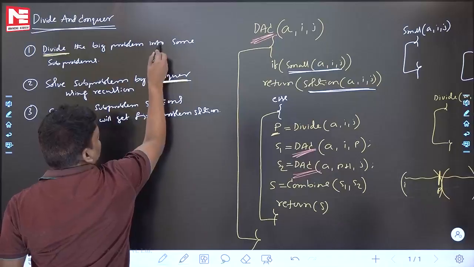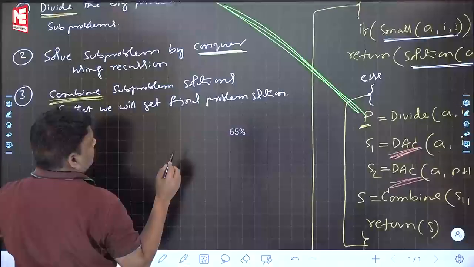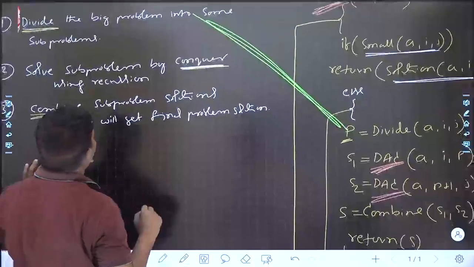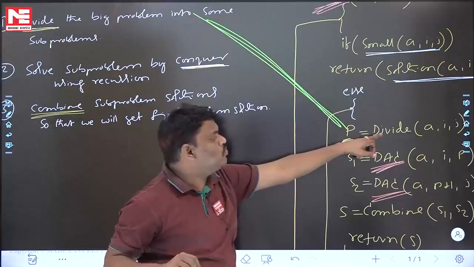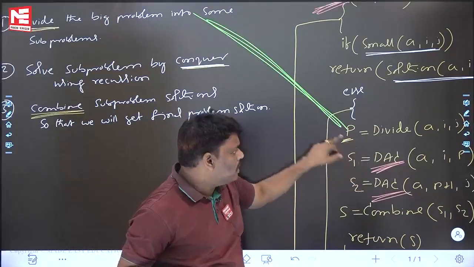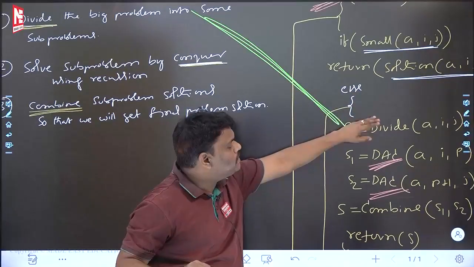See the first line. This is the divide. First line: divide the big problem into some subproblems. How many subproblems have you done? Two subproblems. Based on this P it will come. It may divide however you want. Assume that divide is dividing into two.